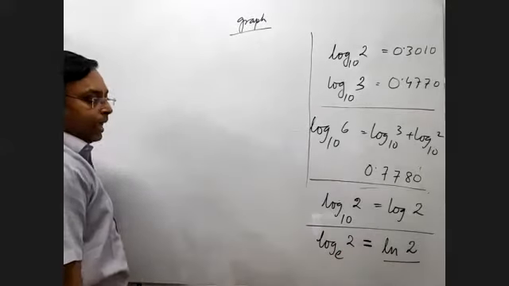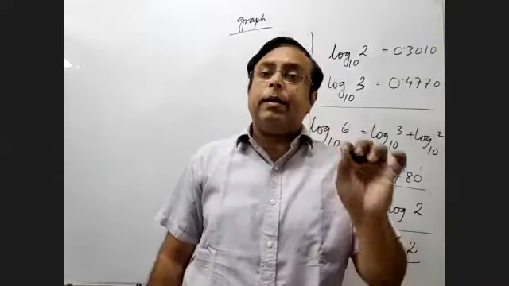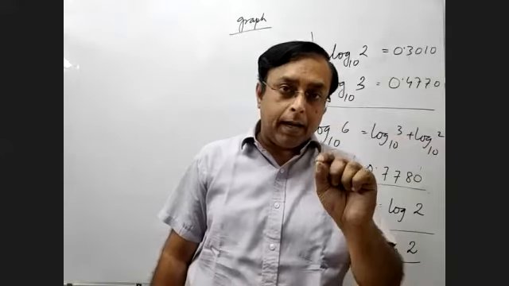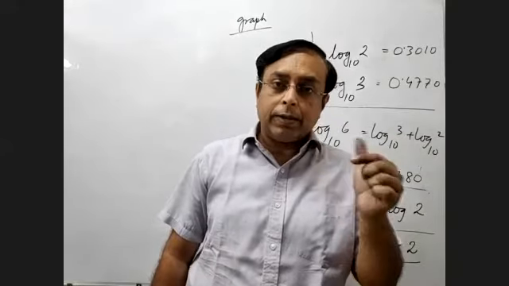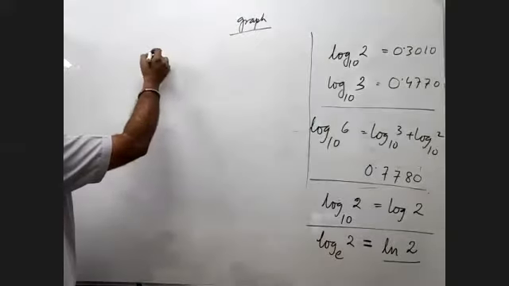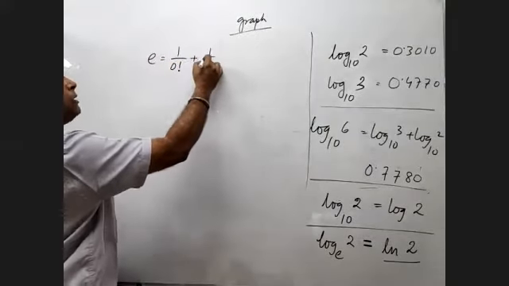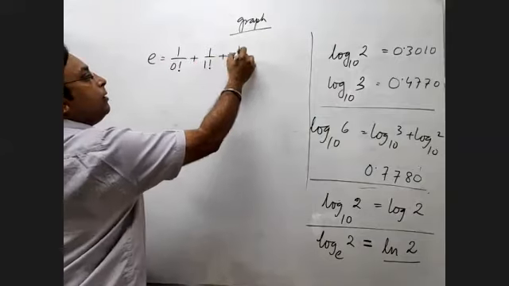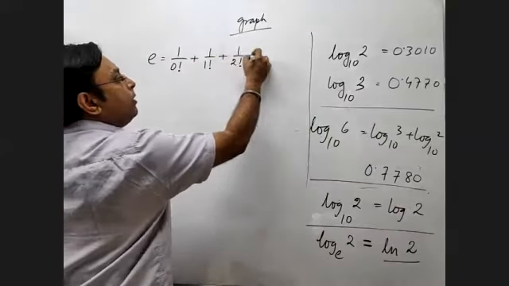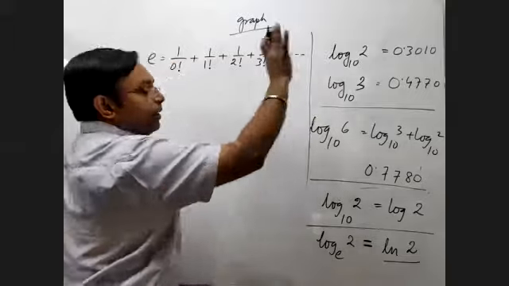Okay, ln 2. So you might say, what is e? e is actually a standard number, just like pi, a universal constant. Similarly, e is also a standard number. The expansion of e is equal to 1 upon 0 factorial plus 1 upon 1 factorial plus 1 upon 2 factorial plus 1 upon 3 factorial plus up to infinity.